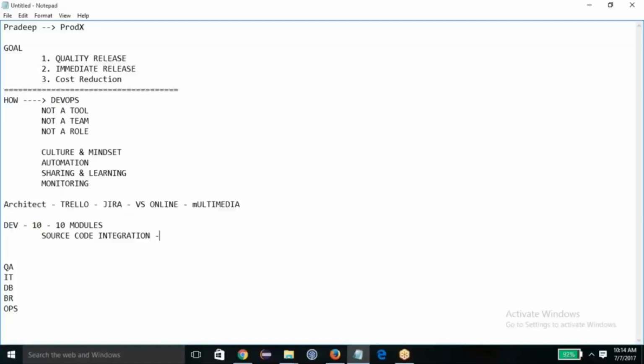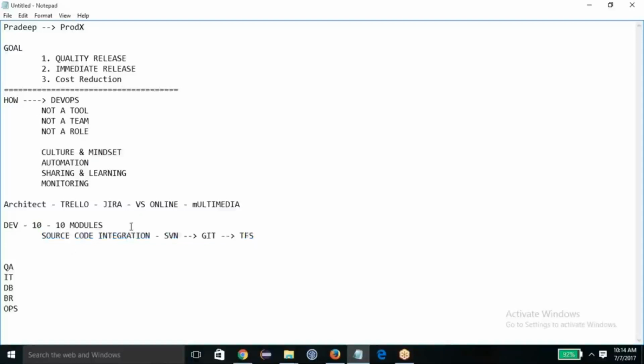So you have the solution in the form of SVN. We have Git. We have TFS. These are the solutions which will help you store all the code changes. So you will be granting access to SVN, Git, or whatever tool you are using for storing the source code, and they'll be storing the source code there rather than talking to each other. So now everyone will be able to collaborate on the source code there.